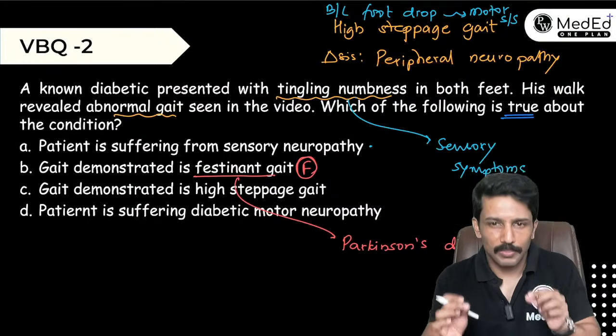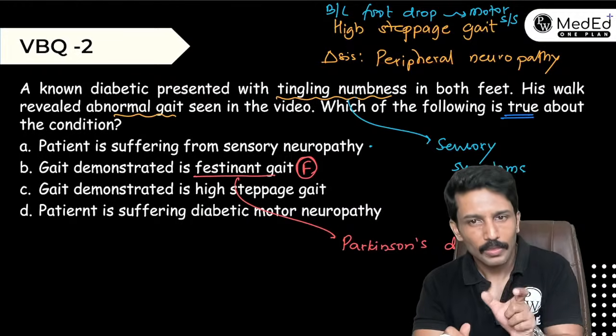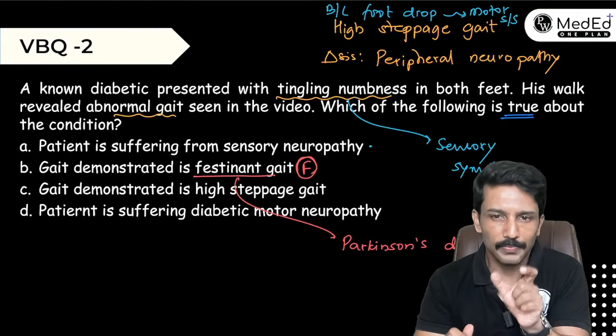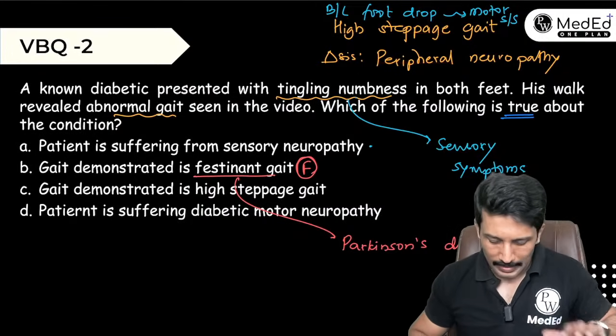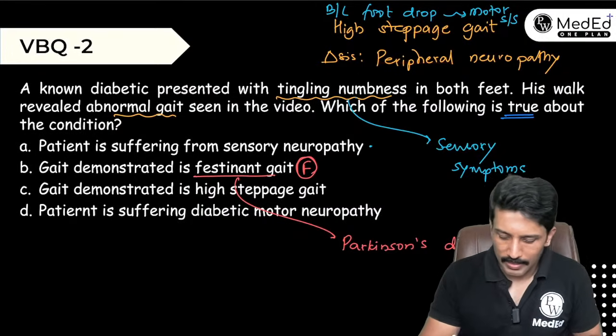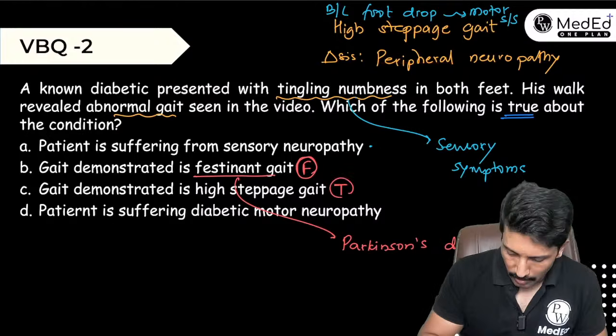That's an escape mechanism trying to avoid falling. And that kind of gait we call the festinant gait, or short shuffling gait. So this is false. The gait demonstrated is high steppage gait. Yes, this is true. This is what we have seen here, also called stomping gait.